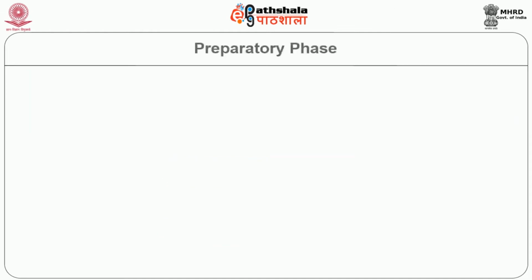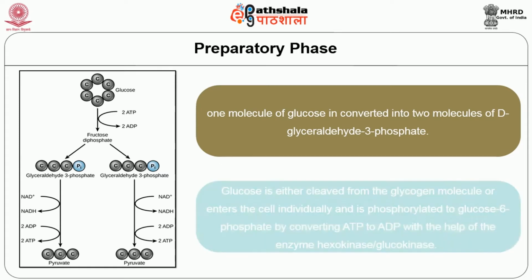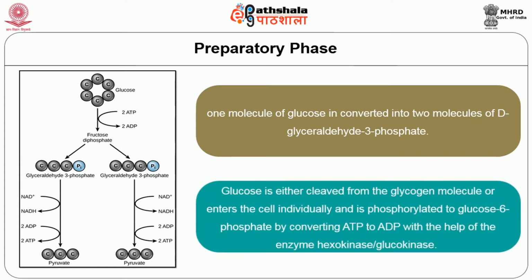In stage 1, the preparatory phase, one molecule of glucose is converted into two molecules of D-glyceraldehyde 3-phosphate. Glucose is either cleaved from a glycogen molecule or enters the cell individually, and is phosphorylated to glucose 6-phosphate by converting ATP to ADP with the help of the enzymes hexokinase and glucokinase.